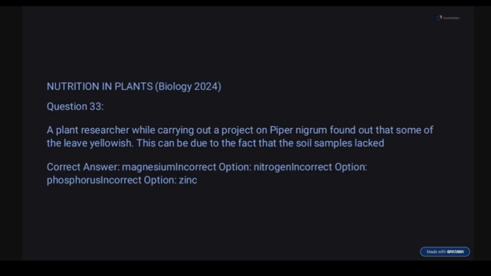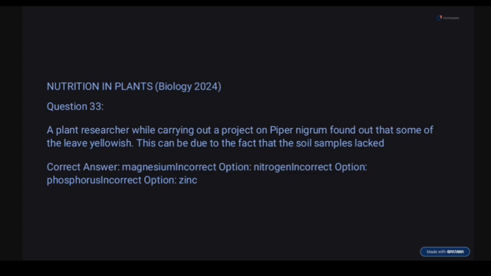Test your knowledge on micronutrients: magnesium, nitrogen, phosphorus, zinc. So the correct option here is magnesium. Magnesium helps in the development of chlorophyll, which is the green coloring pigment in plants. So when magnesium is lacking, chlorophyll cannot fully develop, and when plants lack chlorophyll, they turn yellowish.